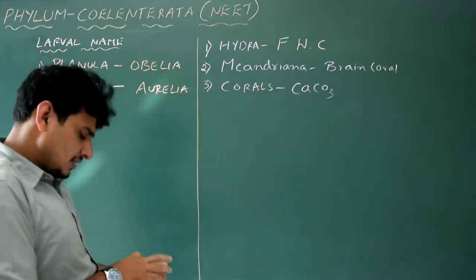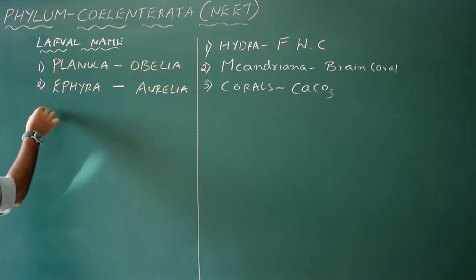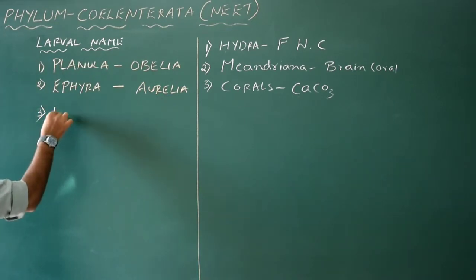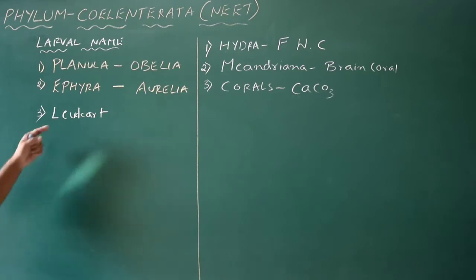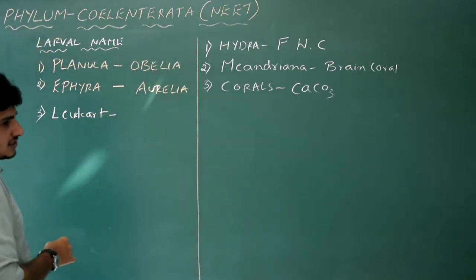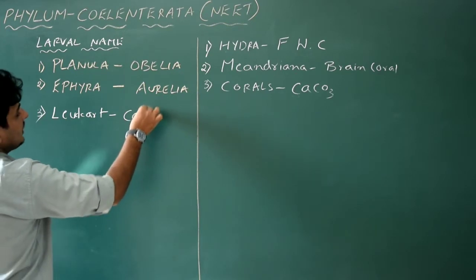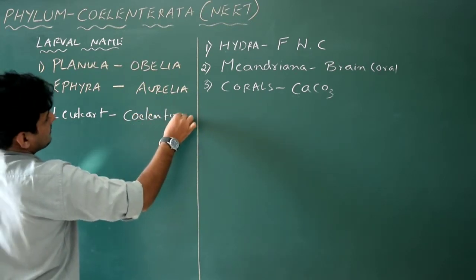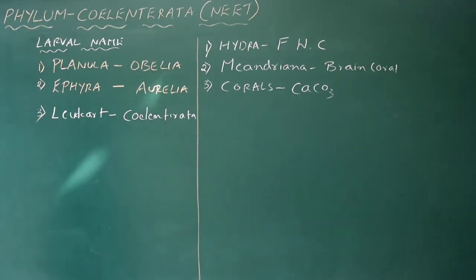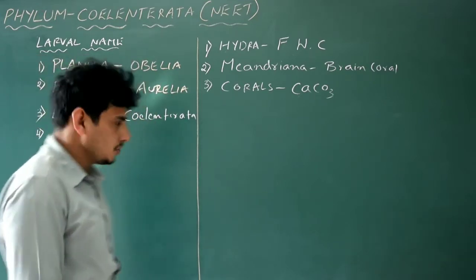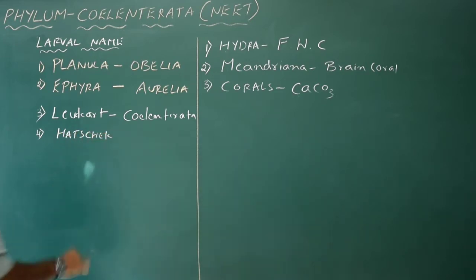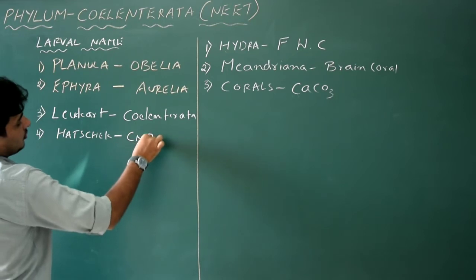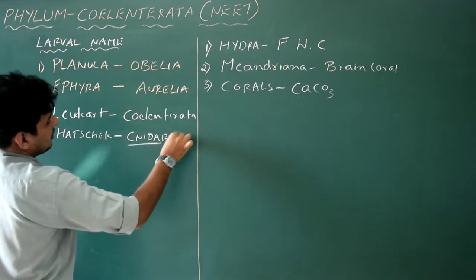Okay, from coelenterates. Then other than that, some scientist names I will write here. The name of the scientist, a scientist called Leuckart. He called these particular organisms coelenterates. Okay, he gave the name coelenterate. Leuckart, coelenterata. Okay. Next one, because we know that coelenterata can also be called cnidarians. Yes. Who gave the name cnidarians? That is Hatschek. Hatschek gave the name to coelenterata as cnidaria or cnidarians.